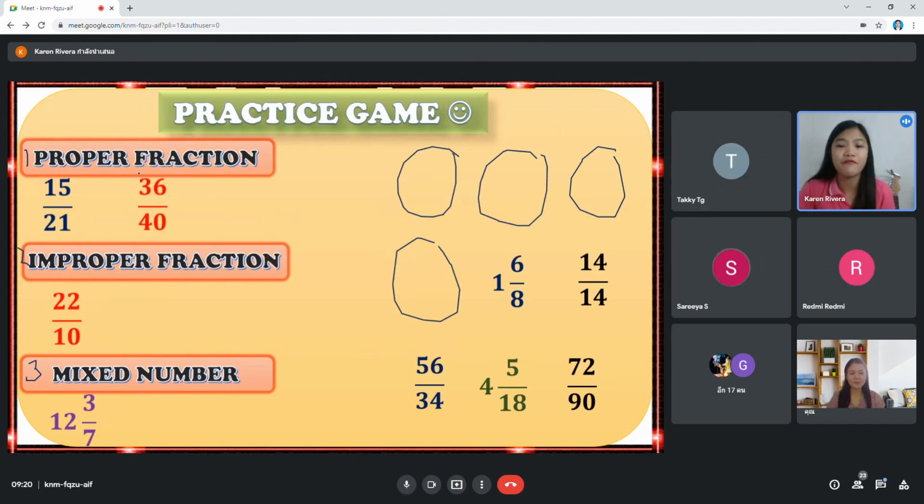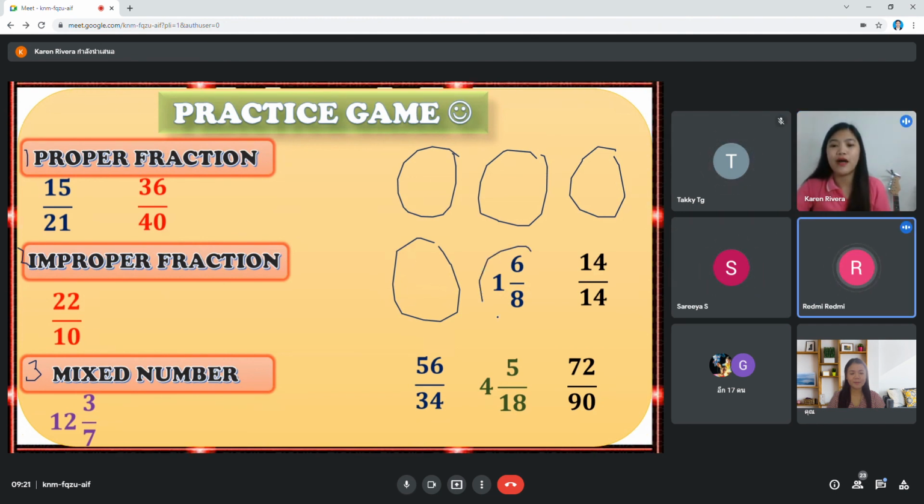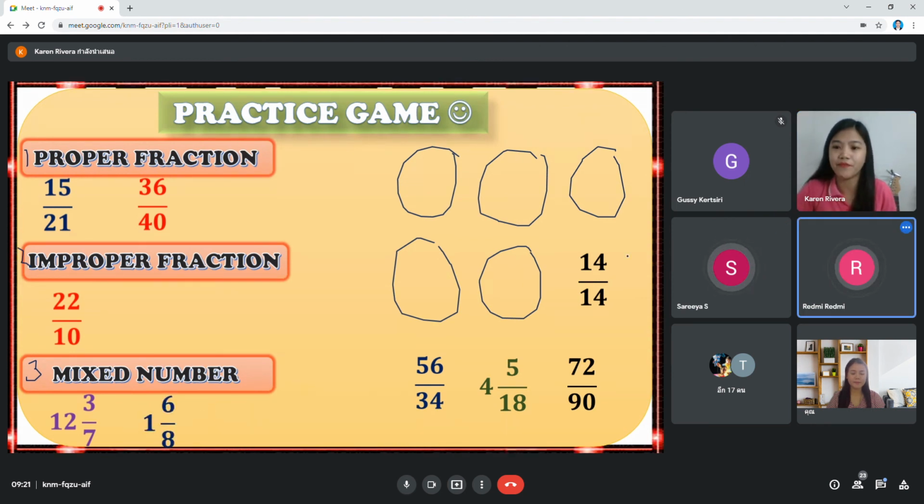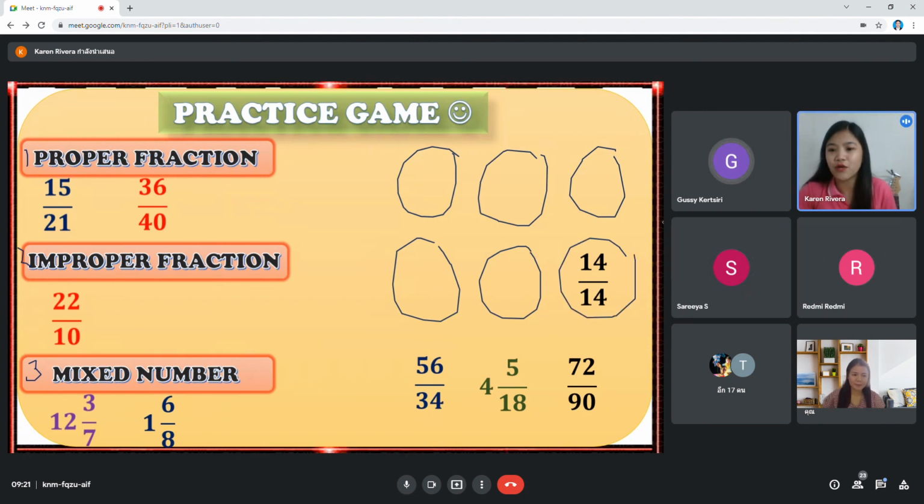Proper fraction. How about this? 1 and 6 over 8. What is it? 3. Yes, very good. This is a mixed number. How about this? 14 over 14. What is it?